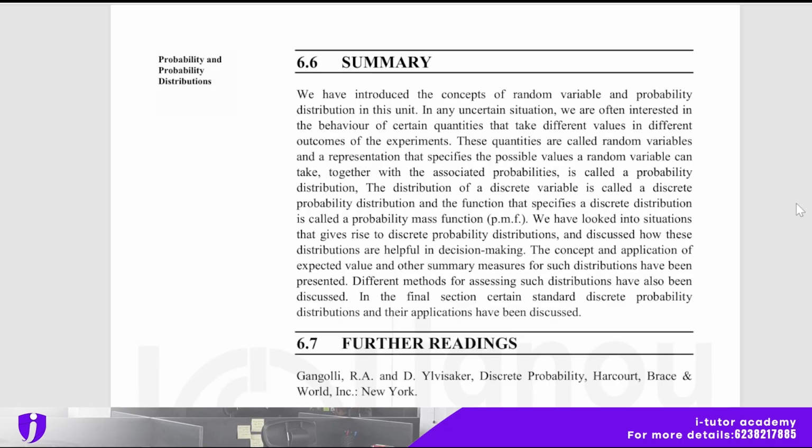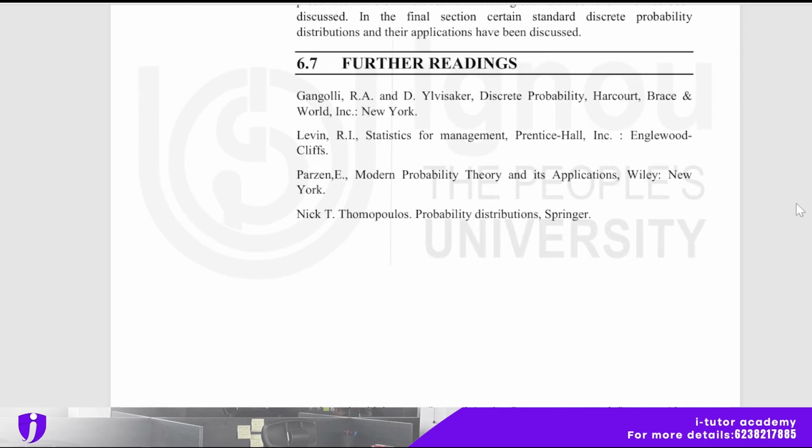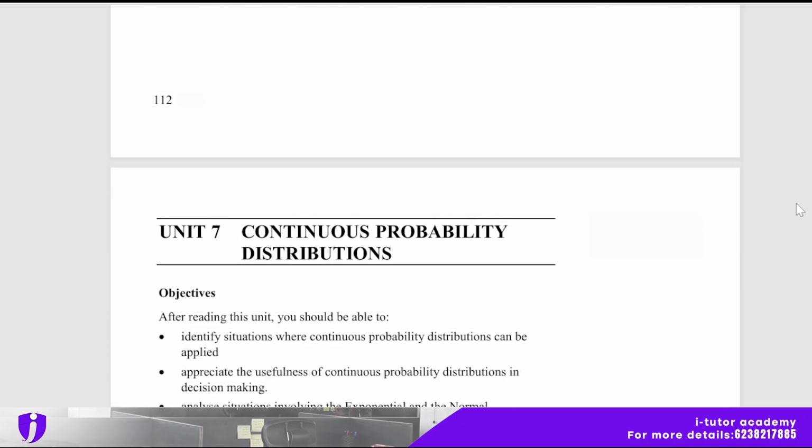And we have looked into situations that give rise to discrete probability distributions and discussed how these distributions are helpful in decision making. The concept and application of expected value and other summary measures for such distributions have been presented. Different methods for assessing such distributions have also been discussed. In the final section, certain standard discrete probability distributions and their applications have been discussed. And here is the further reading section also. There are no related questions here, but a section-based activity is there, so it's probability based. You just try to answer that. It will help you for your term-end examination.